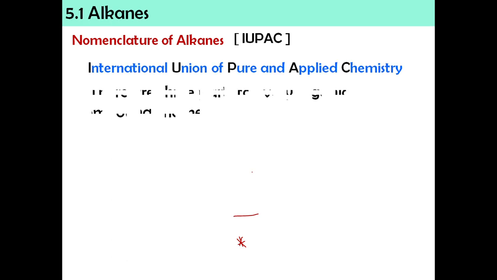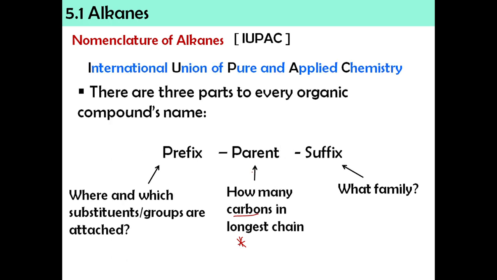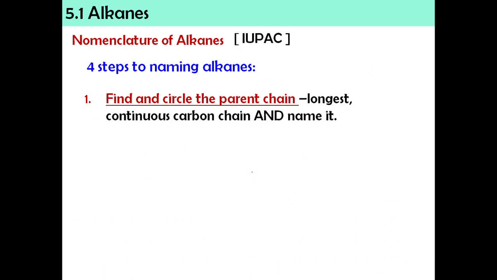Okay. Dan yang seterusnya adalah suffix. Jadi, suffix adalah what family. For alkane, family-nya adalah alkane. Jadi suffix is -ane. Okay, so different compound, different suffix. Okay, so there are 4 steps to name the alkanes. The first one, we're going to find the parent chain. Okay, dia mesti bermula dengan parent chain dahulu.